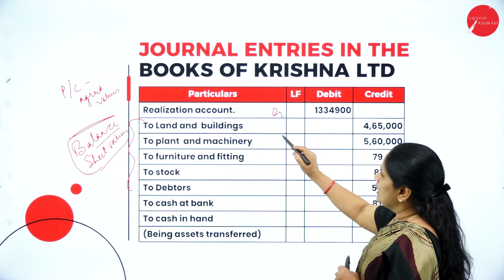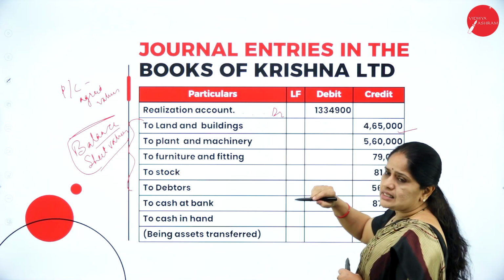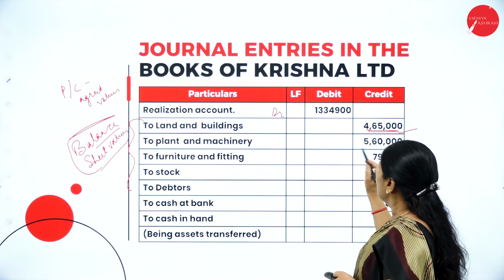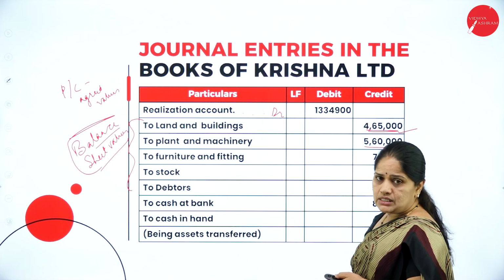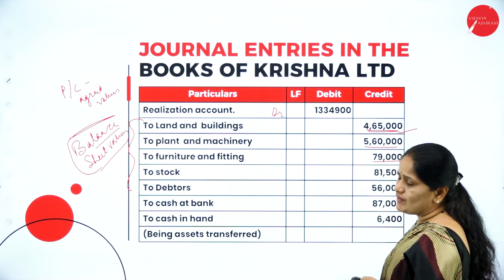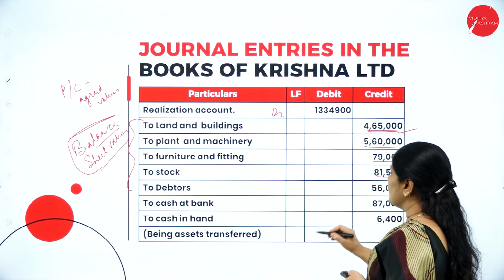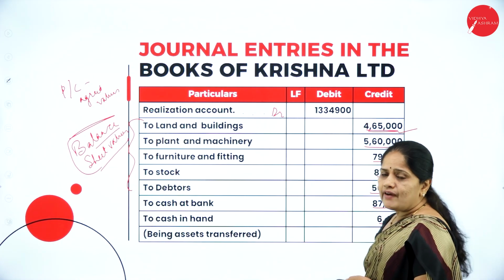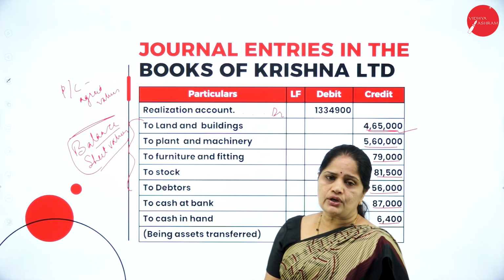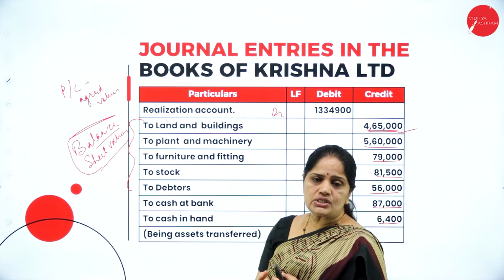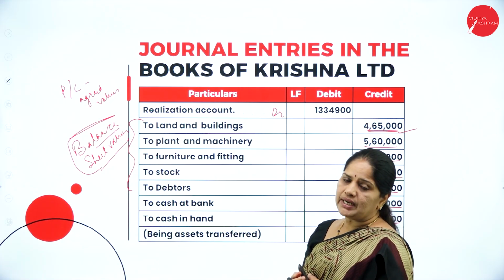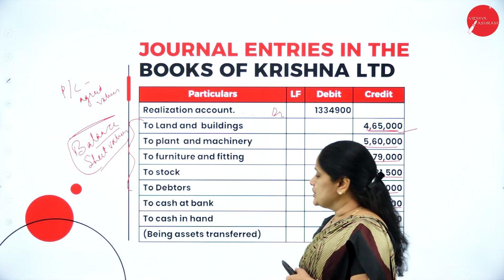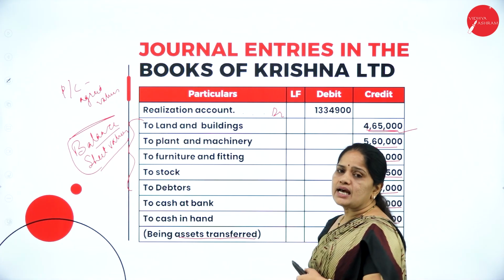So realization account debit to land and buildings. Whatever is given in the balance sheet, the same amount I am writing. To plant and machinery 5,60,000, to furniture and fittings 79,000, to stock 81,500, to debtors, to cash, to bank. They have not mentioned whether cash is not taken over, so we assume that cash is also taken over by the purchasing company. That is why we have transferred the cash account to realization account, being assets transferred.